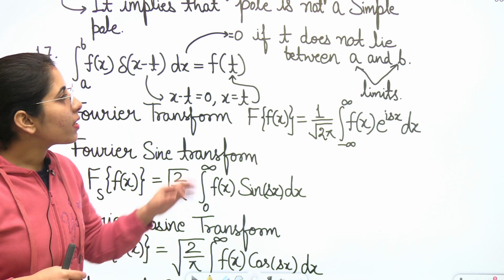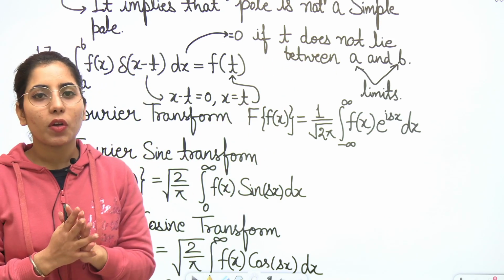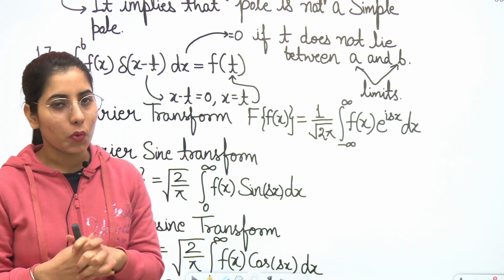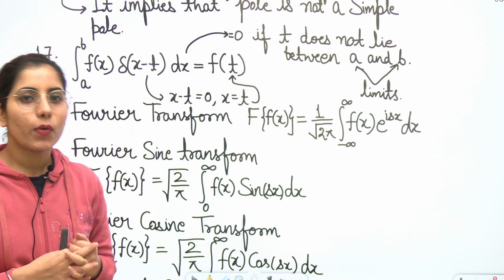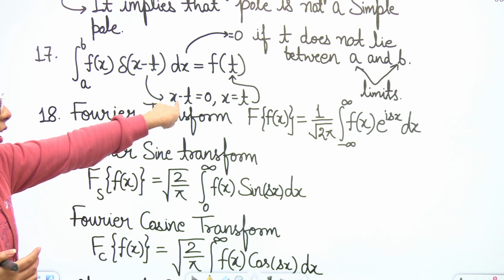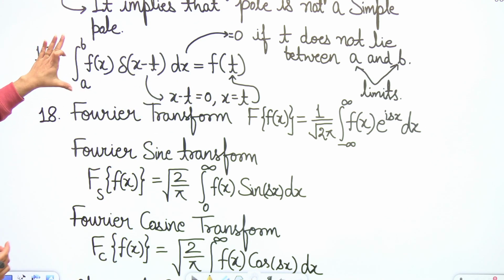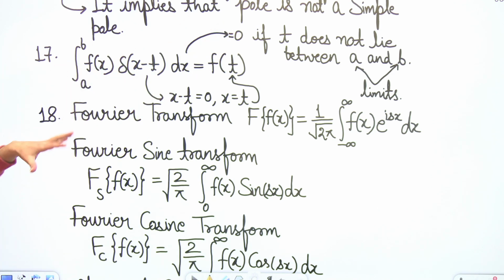The other case is if t does not lie between a and b. Then you will write the final answer equal to 0, because the value of x which you have got does not exist within these limits. Then the answer will be 0. That is something related to the Dirac delta function which is very important.